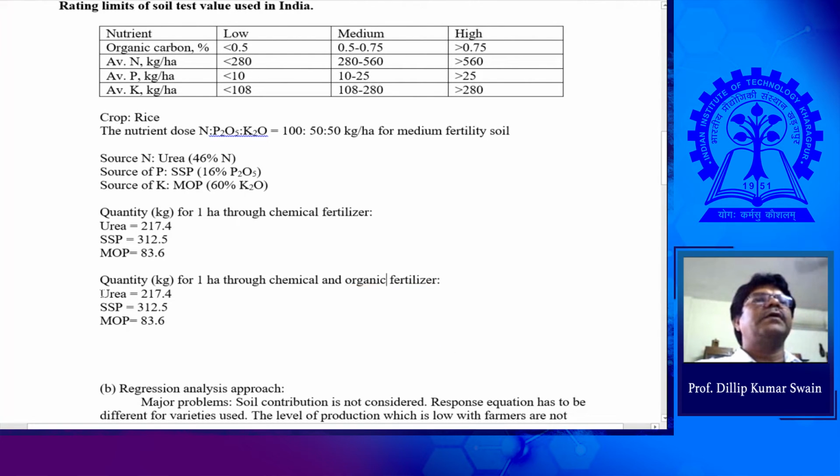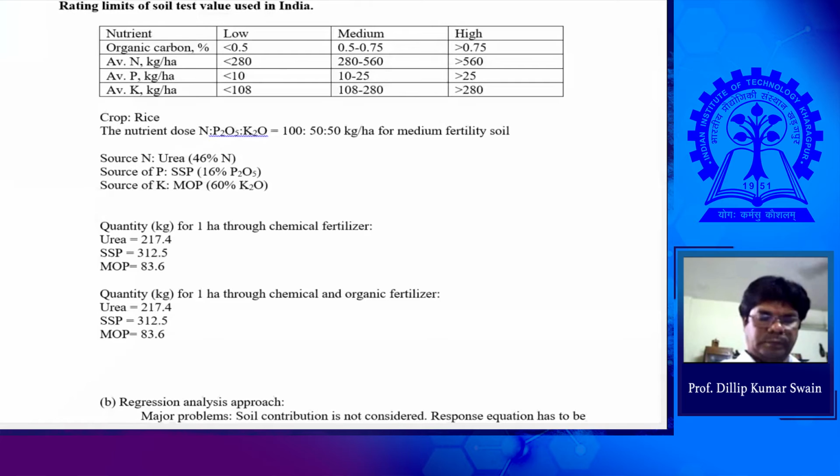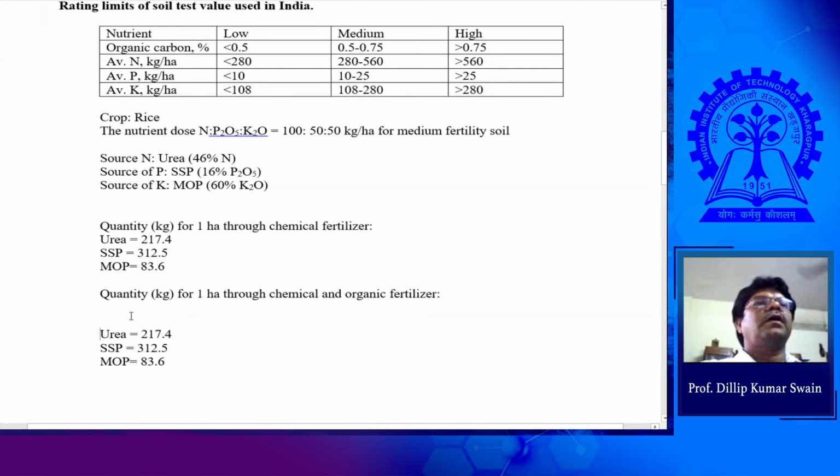And in case of organic fertilizer, you will be using the source organic fertilizer that is your vermicompost.